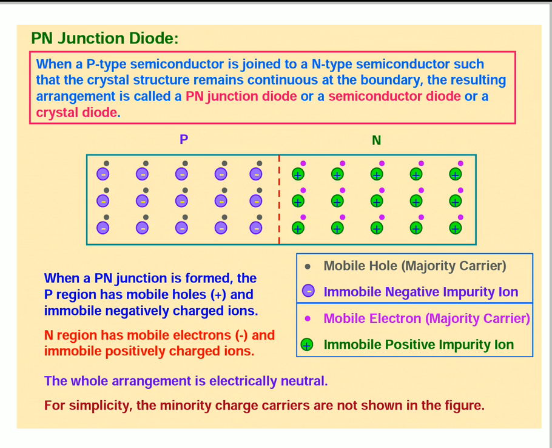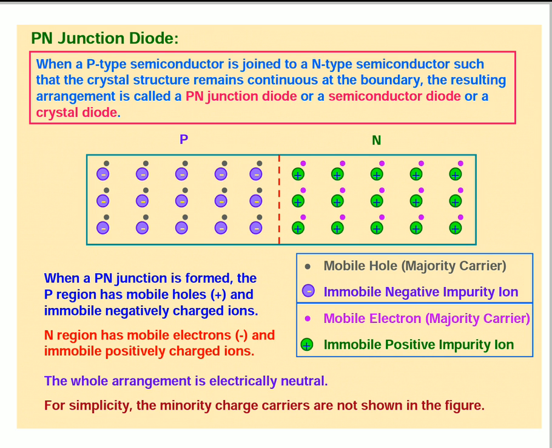Understand? So when a PN junction is formed, the P region has mobile holes, positive charge, and immobile negatively charged ions. The N region has mobile electrons, negative charge, and immobile positively charged ions. The whole arrangement is electrically neutral.